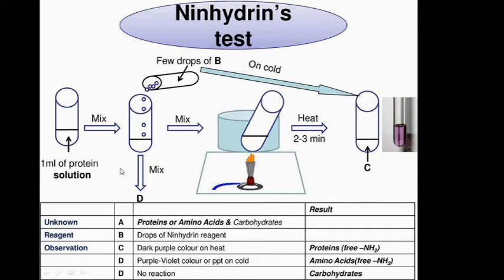So the Ninhydrin test is a very important test to identify amino acids and proteins in the sample, or amino acids can be separated in chromatography. So for visualization of spots on a paper chromatogram, Ninhydrin reagent plays a very important role. When Ninhydrin reagent is sprayed on the paper chromatogram and then heated in the oven, we get purple color spots on the paper chromatogram.